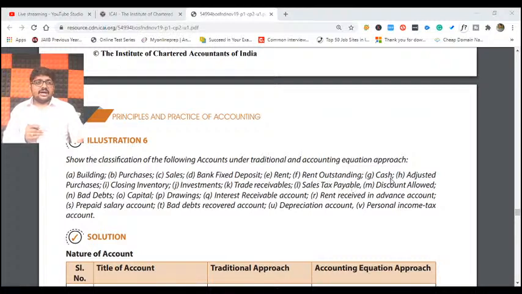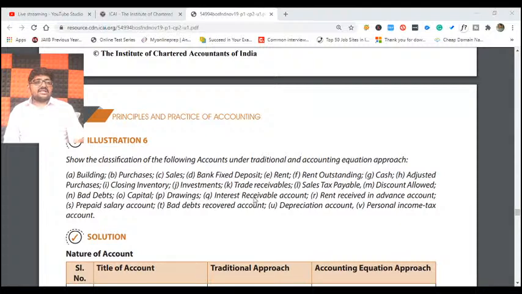Cash, asset. Adjusted purchases. About adjusted purchases I did not discuss with you, friends. I will explain it later, but adjusted purchase is also part of expenses. Next, closing inventory, asset. Investments, asset. Trade receivables, asset. Sales tax payable, the name itself says payable, so liability. Discount allowed, you gave a discount, obviously it is part of your expenses. Next, bad debts, loss, expenses. Capital, liabilities. Drawings, reverse of liabilities, right?